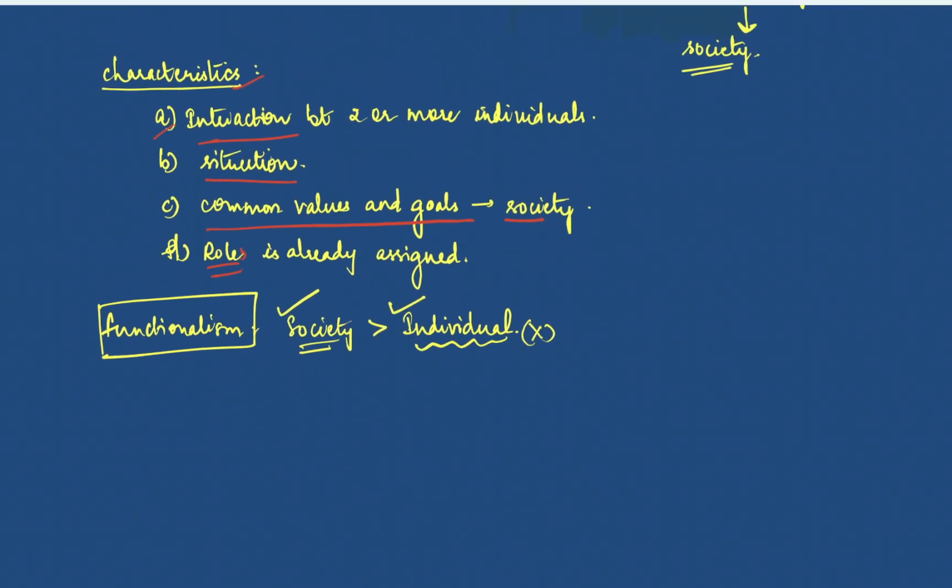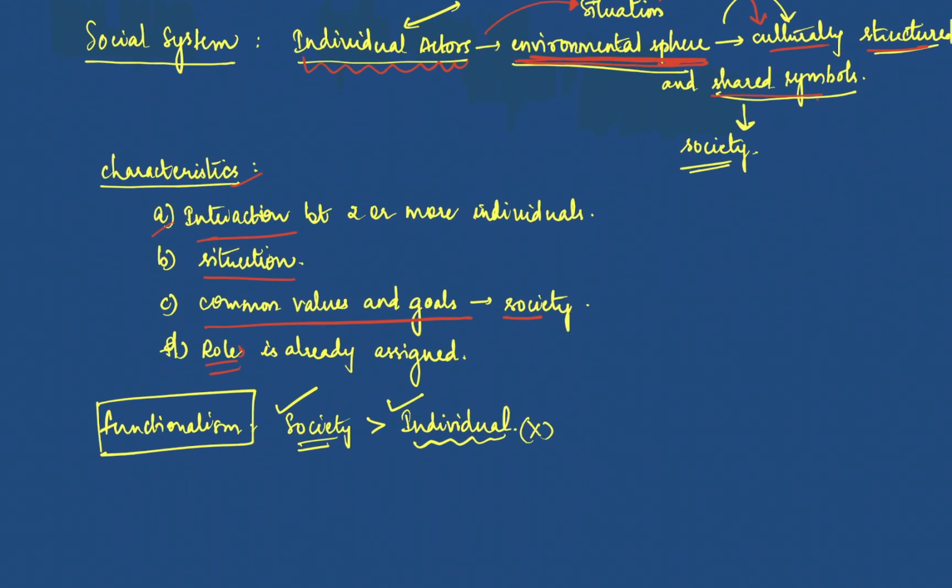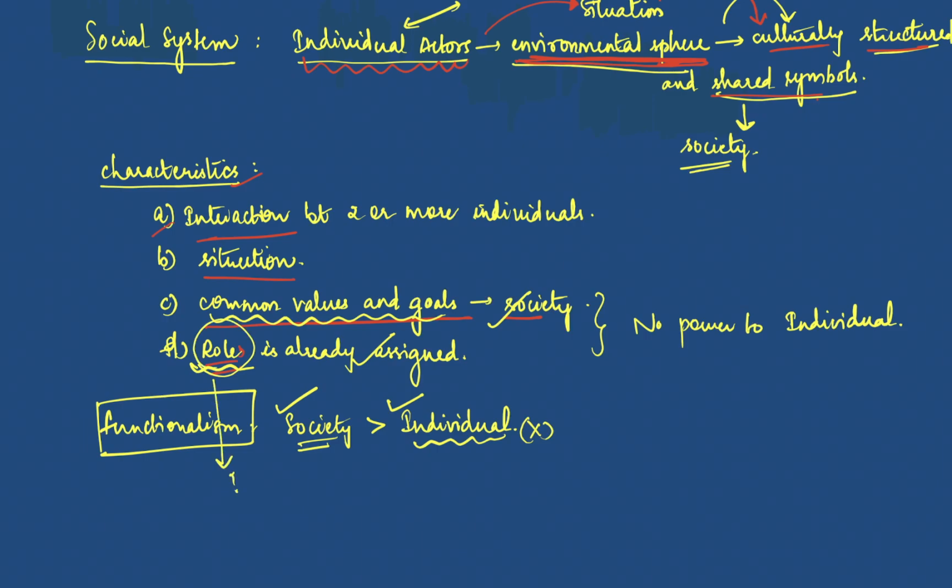And even if you go back to what Talcott Parsons, who is also a functionalist, says, he says that here the common values are already there in the society and the roles are also already assigned. So by this he means that there is no power to the individual again. It is all done and dusted, the society is already doing everything for you. You just have to be in that situation and do your part, right? Do your role. Now what exactly is this role? What does he mean when he says role?